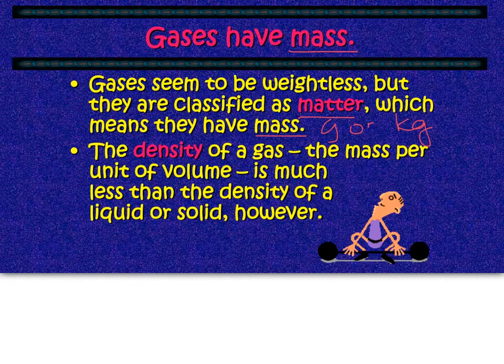Okay, the density of a gas is much less than the density of a liquid or a solid. Remember, the density is how much mass you have in a specific space. We call it the mass per unit of volume. So if something is really dense, there's a lot of particles in a little area. If something is less dense, there's less particles in that area as well. So the density of a gas is going to be much less than a liquid or a solid. And that makes sense because if you think about a liquid or a solid, the particles are much closer together, whereas in a gas, the particles are much further apart.